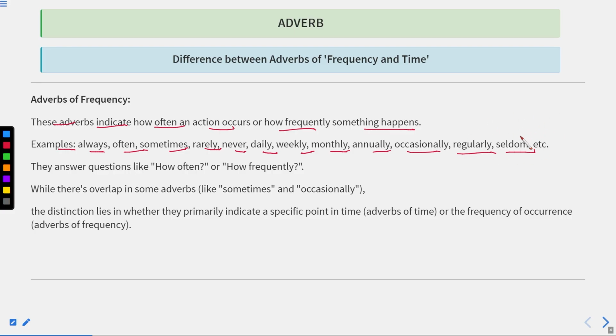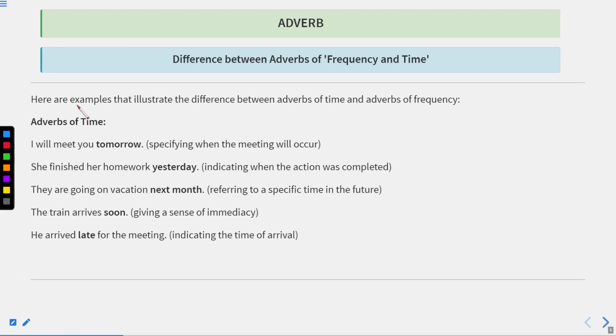Now you may find many of these words in both types of adverbs. They answer questions like how often and how frequently. While there is overlap in some adverbs like sometimes, occasionally, often, never, okay, the distinction lies in whether they primarily indicate a specific point in time, that is adverb of time, or frequency of occurrence, adverbs of frequency. Okay. Now, here are examples that illustrate the difference between adverbs of time and adverbs of frequency.